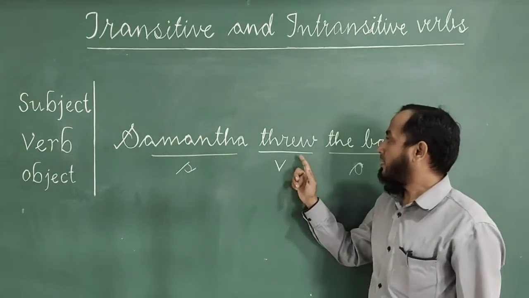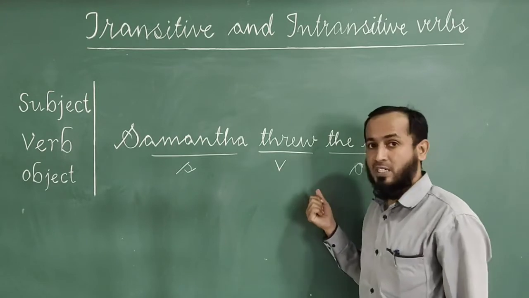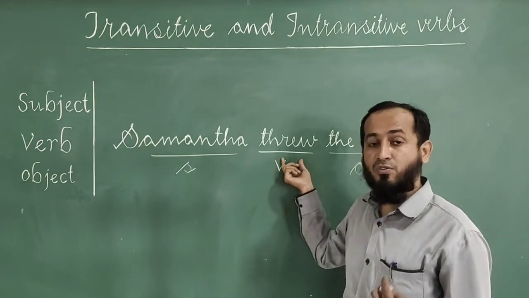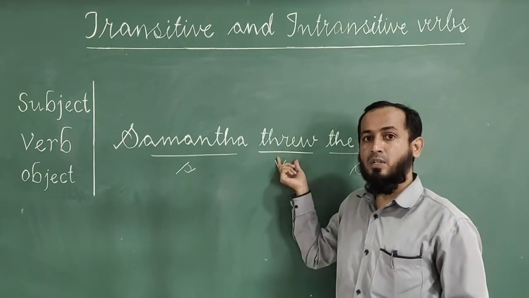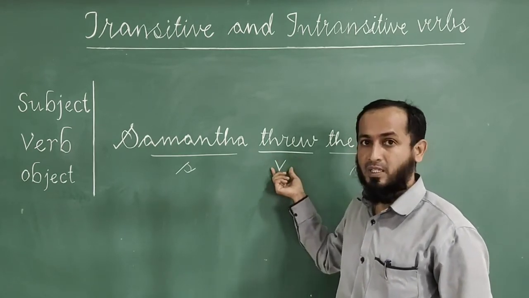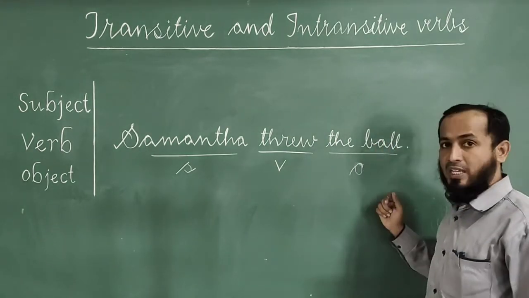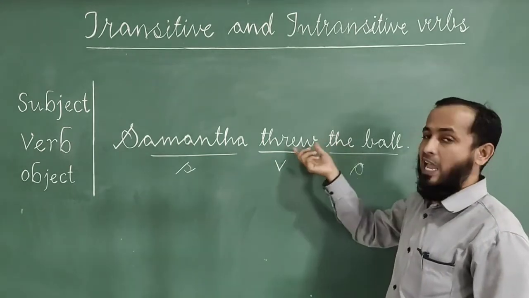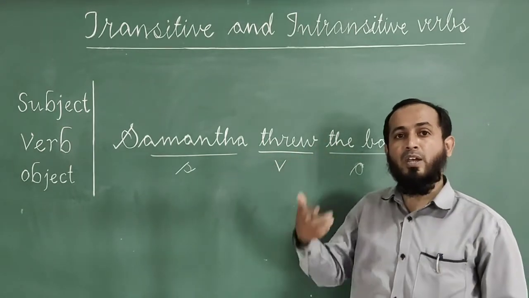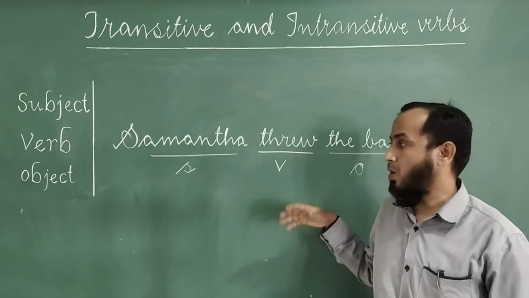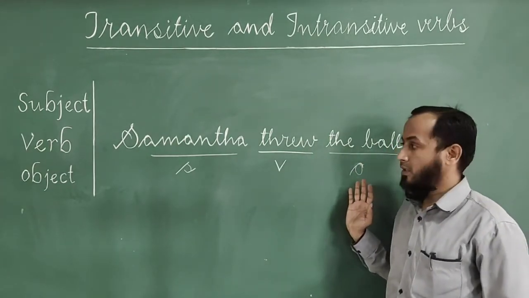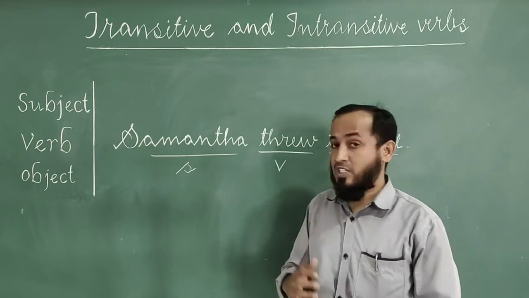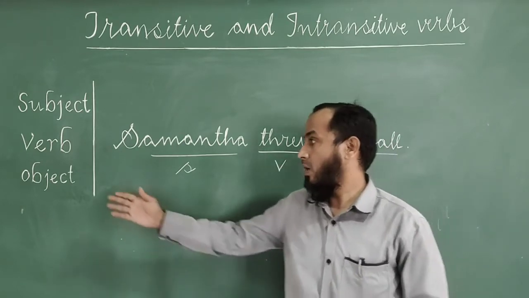Then threw is a verb. Why is threw a verb? Because this word expresses an action. That's why threw is a verb. Then the ball is an object. Why? Because this word receives the action. So whoever or whatever receives the action is known as object. Hope it is clear to you. Now let me explain some more detail about object.